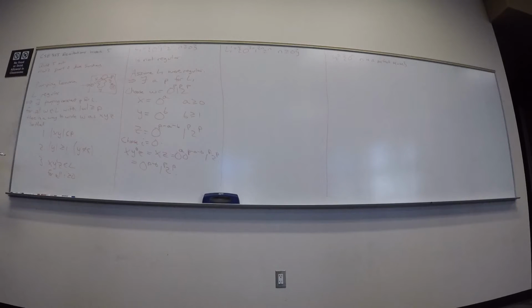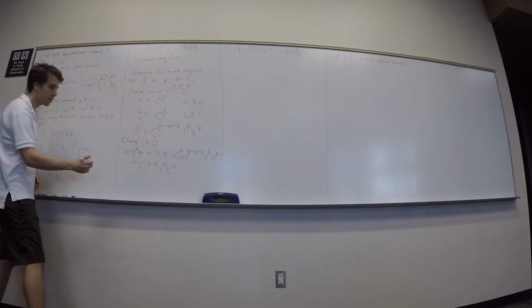So what do I need to check with this string? If it's in the language. If it's not in the language, what can I immediately say? It's not regular, because I just found you a value of I for which I'm not in the language anymore. But it may be in the language. So what's the only way that this could be in the language? B is 0.